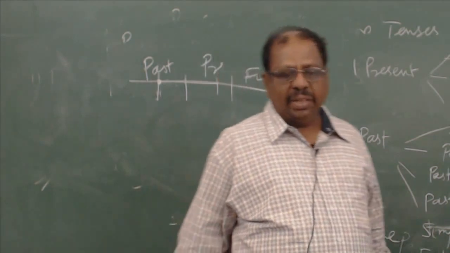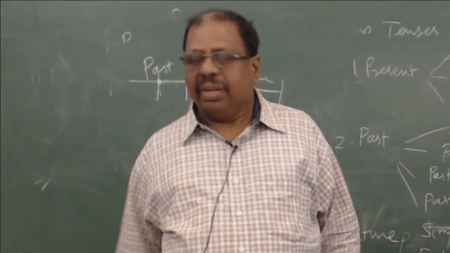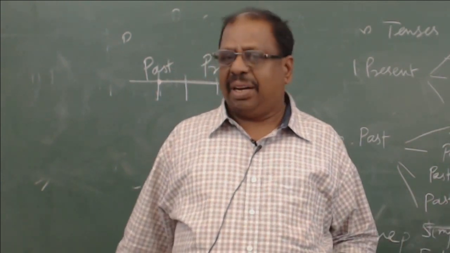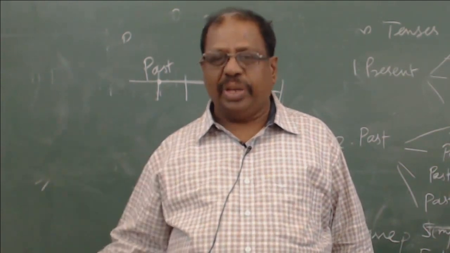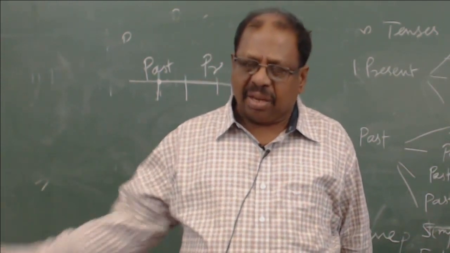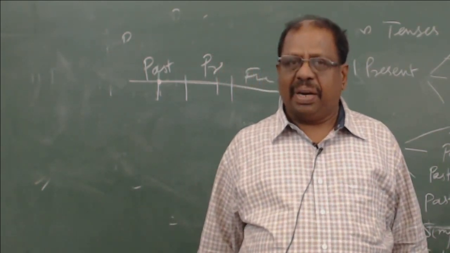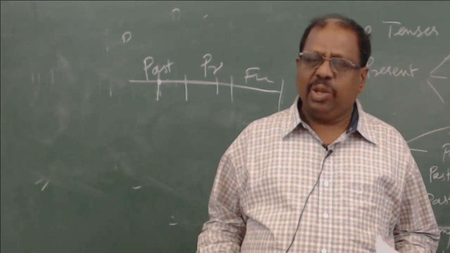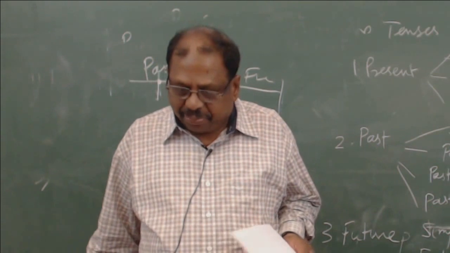Like that, I have been holidaying for the last 2 months. That means you started the holiday 2 months back, and till today you are going through the holiday, you are enjoying the holiday. So any action which has started in the past, but is still continuing till the moment of you talking, then you will be using the present perfect continuous tense.